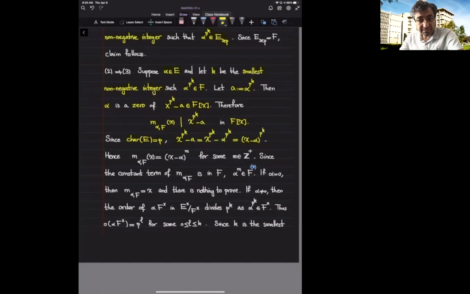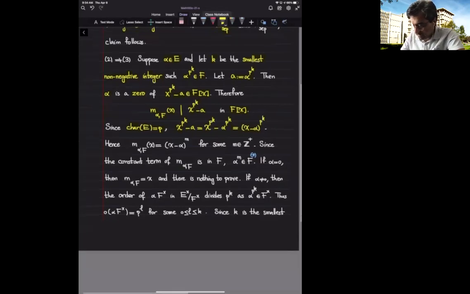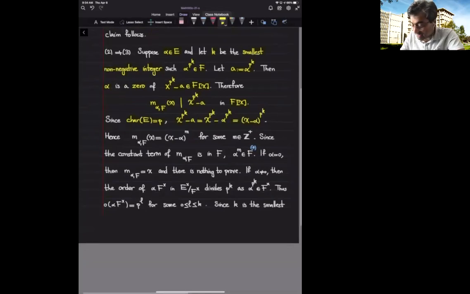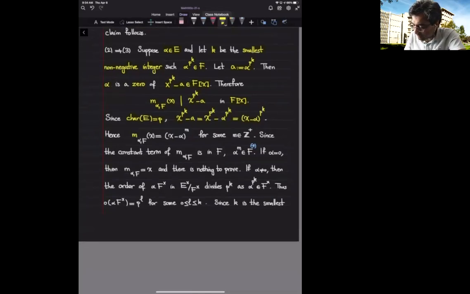Therefore, every divisor of this binomial should be of the form x minus alpha raised to power m for some non-negative integer m, up to a unit. If I combine these two observations, I deduce that the minimal polynomial should be a power of x minus alpha raised to power m up to a unit, but after comparing the leading coefficients, I should get the equality for some positive integer m.